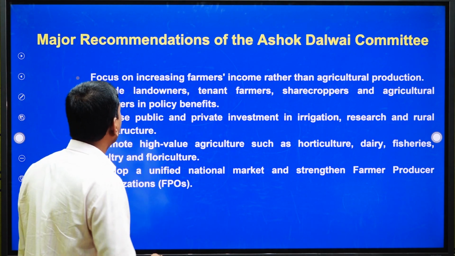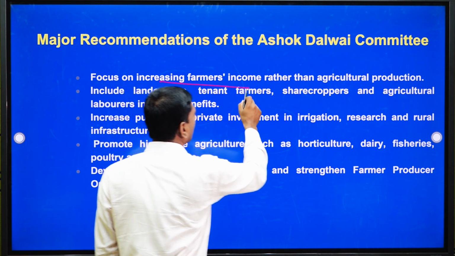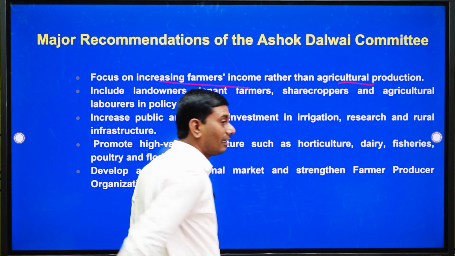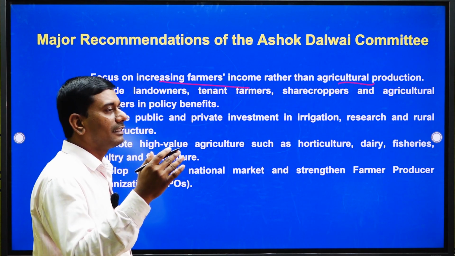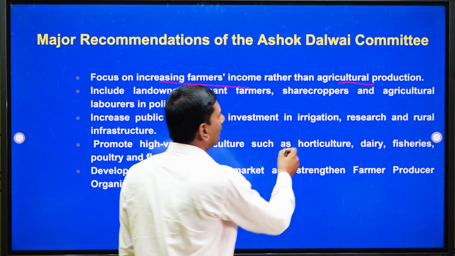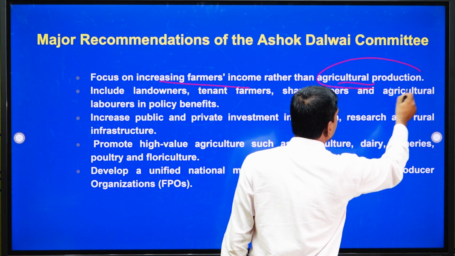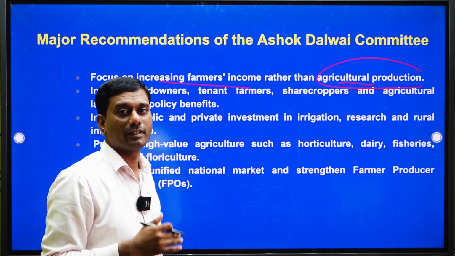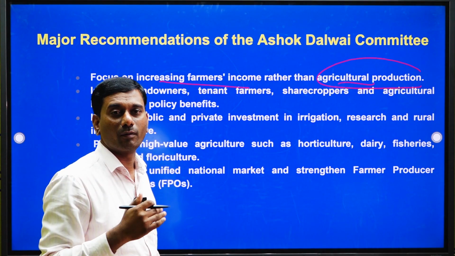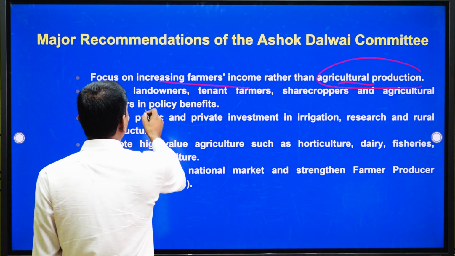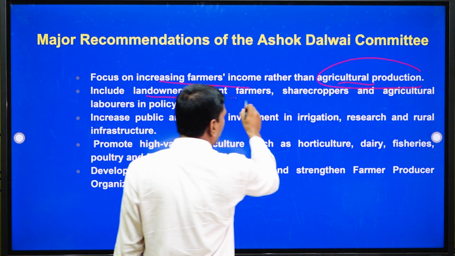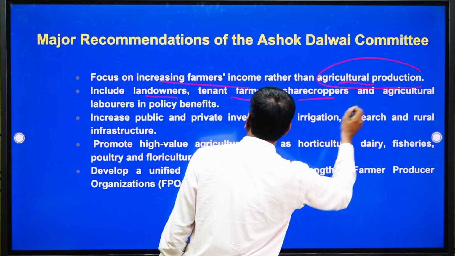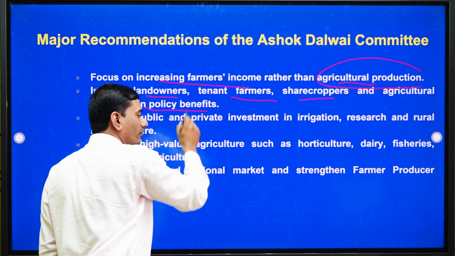Especially, focus on increasing the farmers' income rather than agriculture production. In terms of agriculture production, the farmers' per capita income, the real income of the farmers, has to increase. That is one. Especially landowners, tenant farmers, sharecroppers and agriculture laborers should get policy benefits.